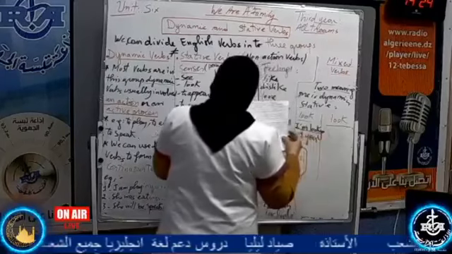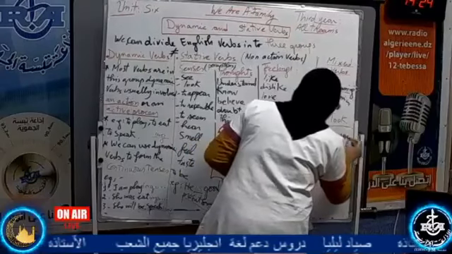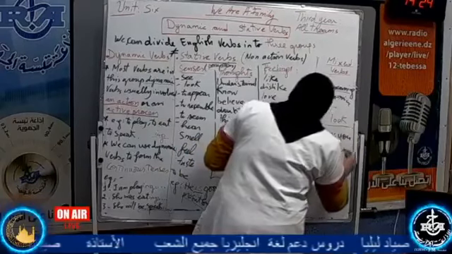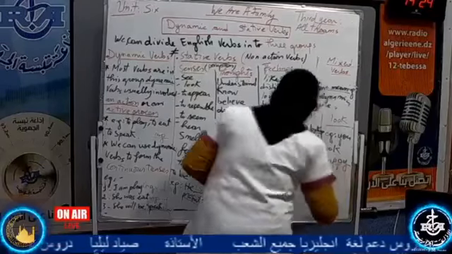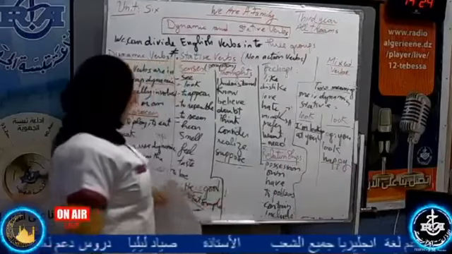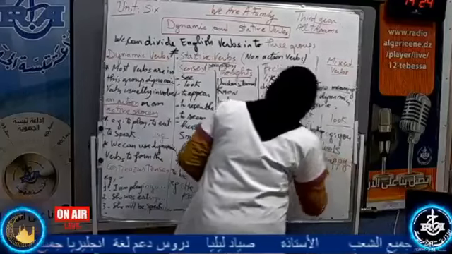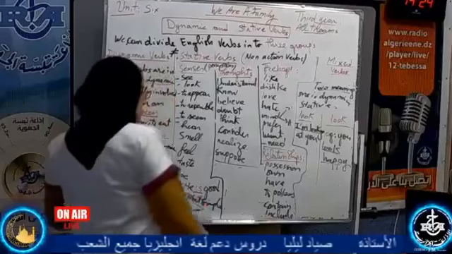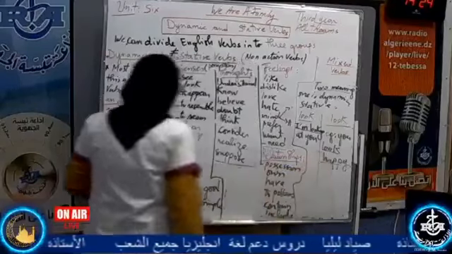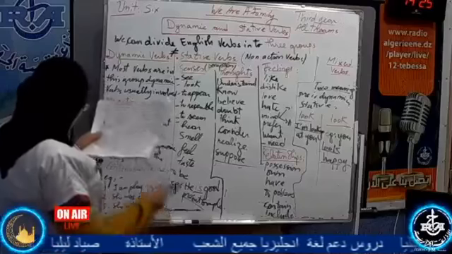To look can be stative also. For example, you look happy. I'm happy today to teach you. I look happy. Here, we put it in the present simple, not in the progressive, because it plays the role of, as we have said, a stative verb.